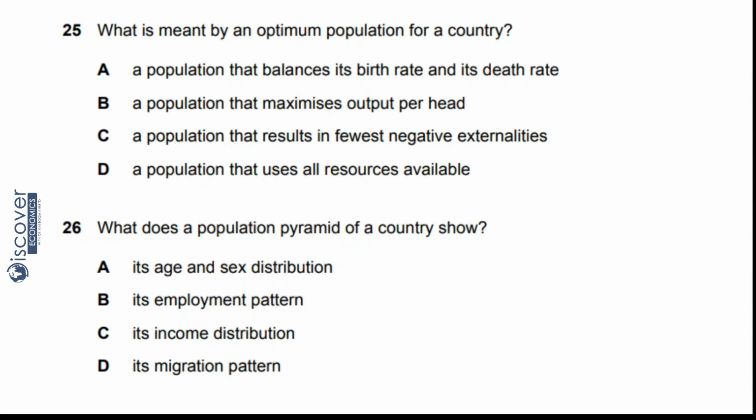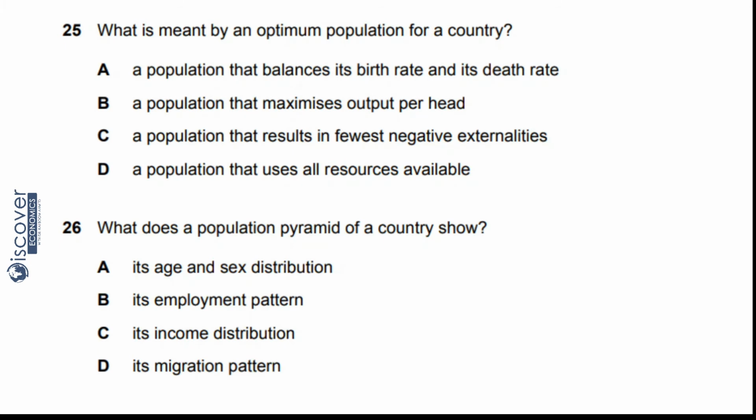Option A, a population that balances its birth and death. No, we are not talking about this, so A cannot be the answer. B, a population that maximizes output per head. Yeah, definitely if we allow people to have good money, they will have a very good life. So this will be the optimum population, because for having optimum population you should be able to explore your country's resources. You should be able to use every factor of production to the maximum level. So this is good. So B will be the answer.